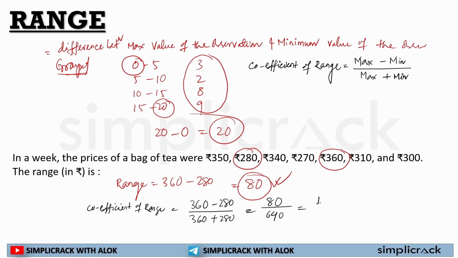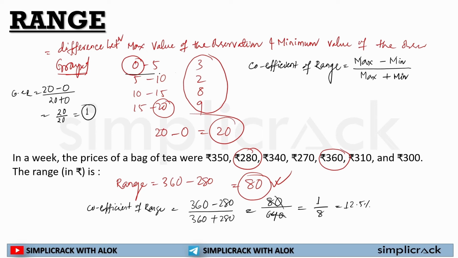If I calculate this, it will be 1 by 8, or in percentage, it will be 12.5%. Now in the grouped data, how will it happen? In the grouped data, the coefficient of range is 20 minus 0 divided by 20 plus 0. So it will be 20 by 20, which is equal to 1.